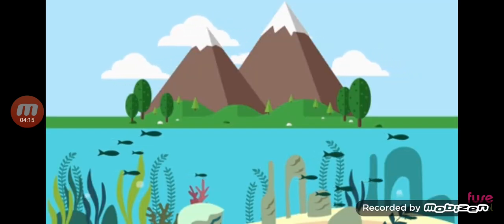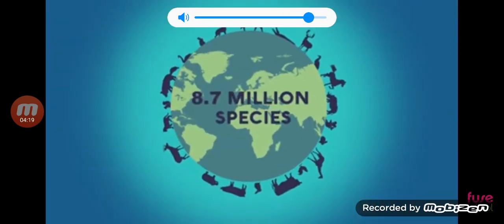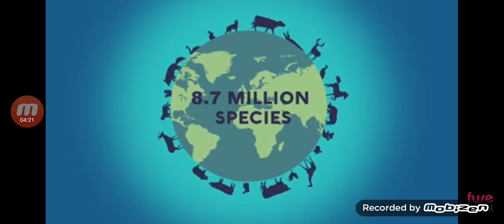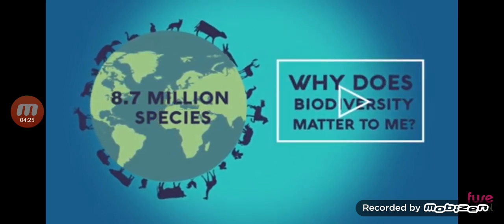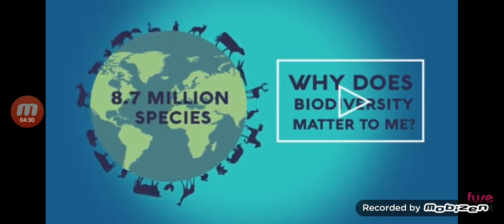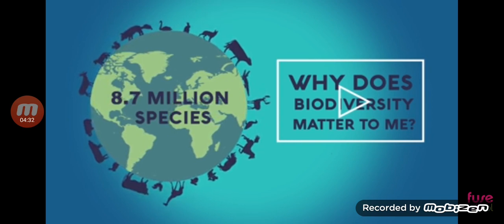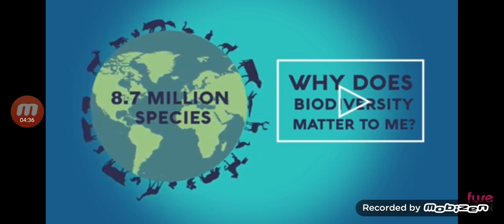Biodiversity is a variety of life, as we saw in this video. There are thought to be 8.7 million species on planet Earth. And as we saw in this video, biodiversity is of utmost importance to humans. The loss of one key species can have a detrimental impact on many levels, from other species of animals to plants to the physical environment, as shown by wolves.